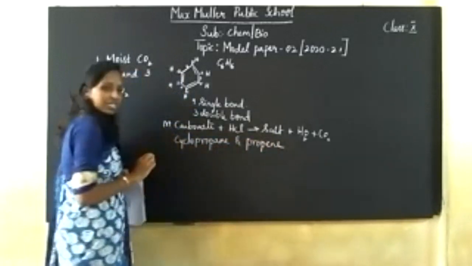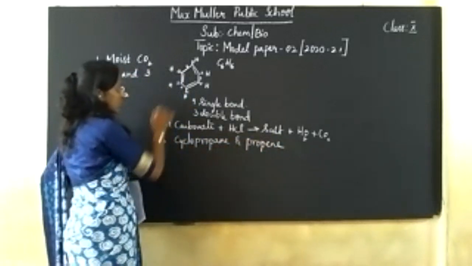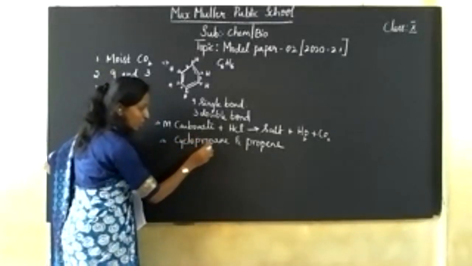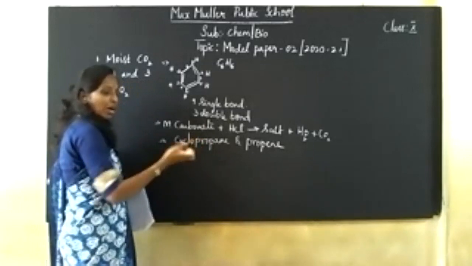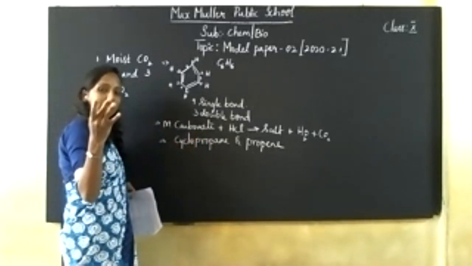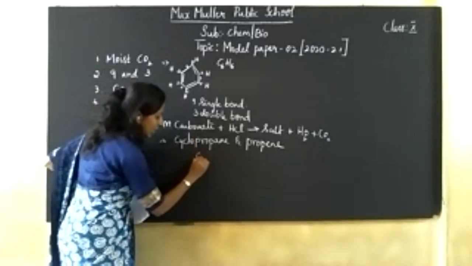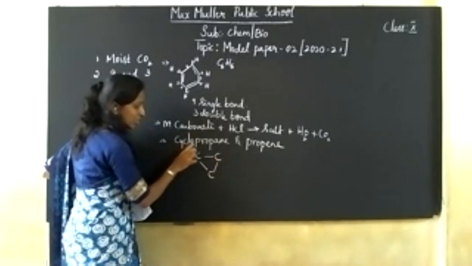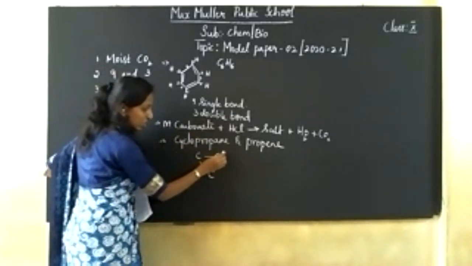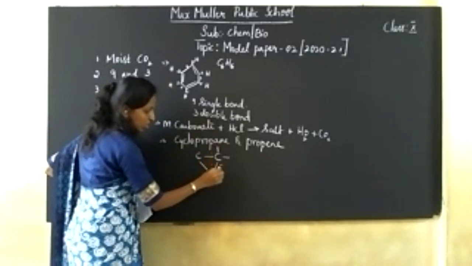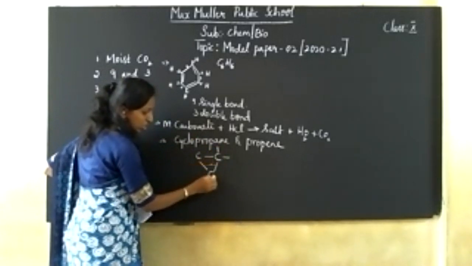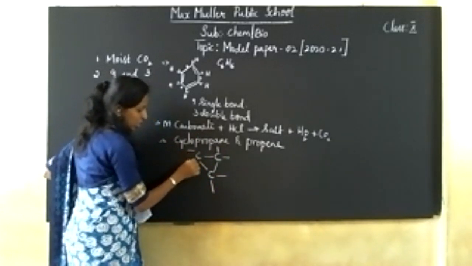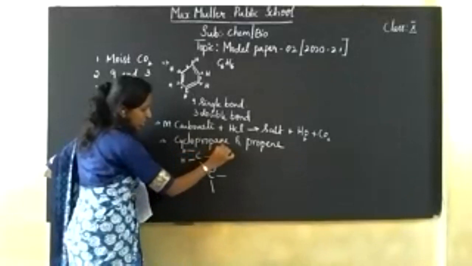So you have to write the structure of this. What will be the structure? You just check out. Cyclo, we know it is a cyclic structure. Propane means how many carbons, children? Propane: Monkey eats peeled banana. Monkey eats peeled, in the sense, 3. So you have 3 carbons. Okay, it's a cyclic structure. Cyclo is given, so it is a cyclic structure. 1, 2, 3 carbons, and the hydrogens 1, 2, 3, 4 on each.